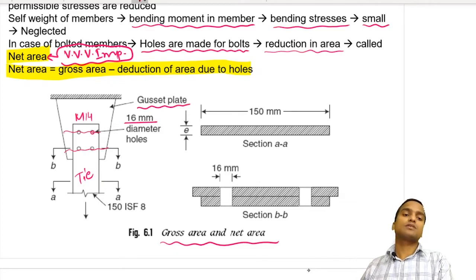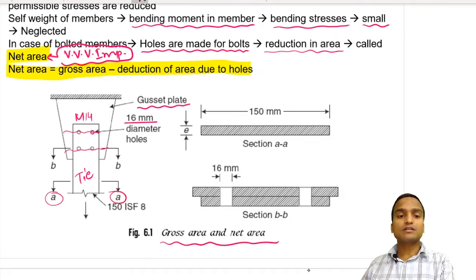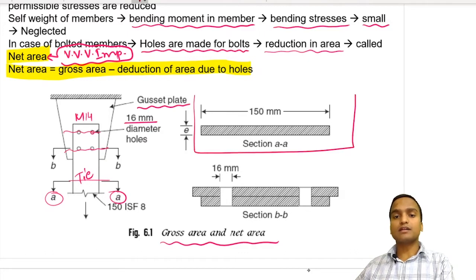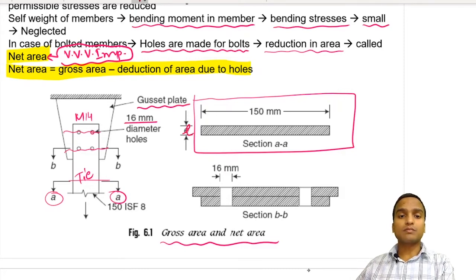If you draw the sectional area at AA, this is the cross sectional view at AA. At section AA there are no holes, so the gross sectional area is shown here. The thickness of the plate is t, so we can calculate the gross sectional area Ag.